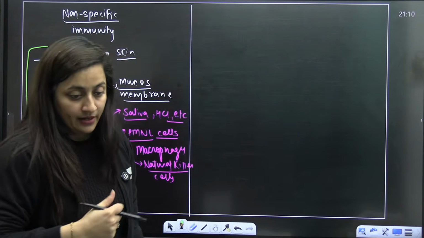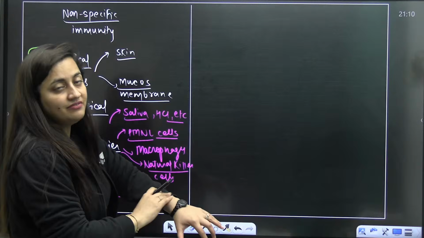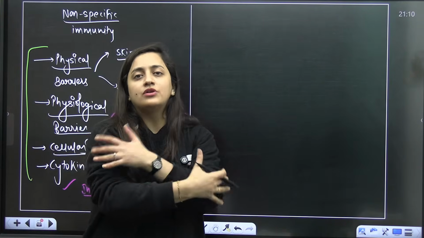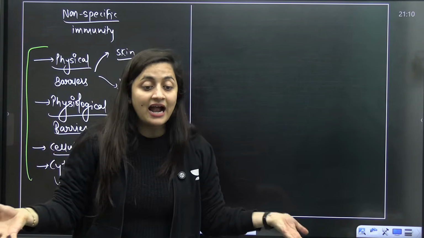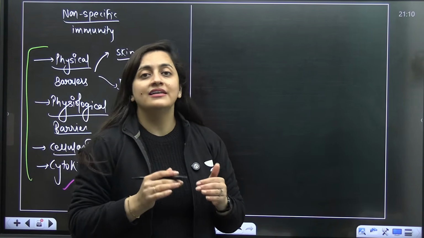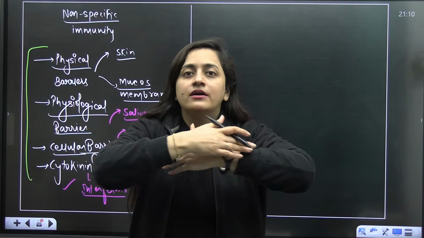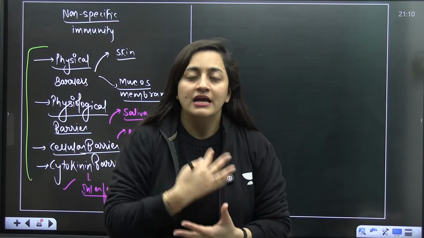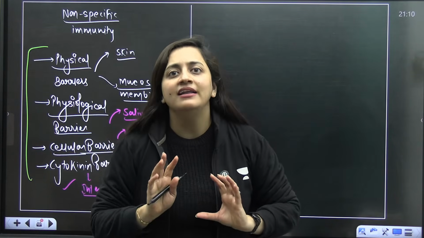Yes, the first thing that we have is the skin. The skin is the outermost covering. Skin is the largest gland of our body as well, right? So what is this skin going to do? It is just like an outer protective layer. It will not allow anything to enter immediately into our body.